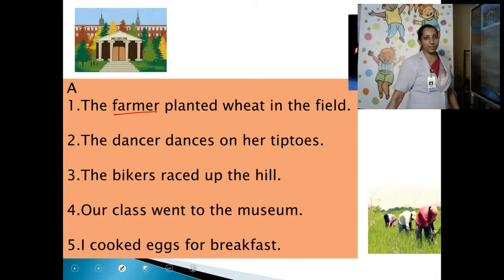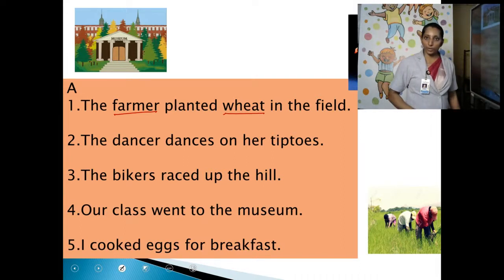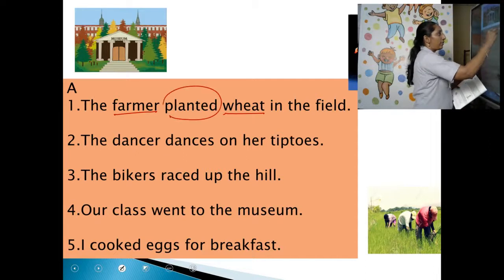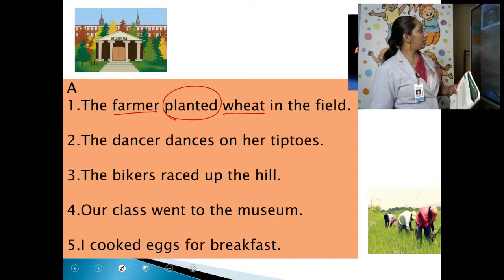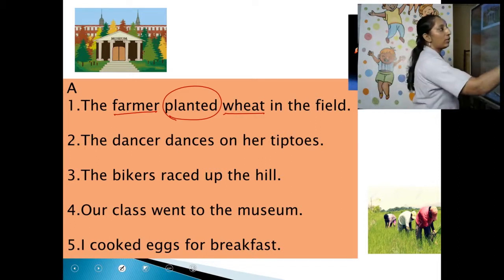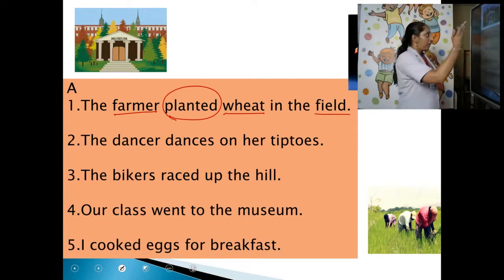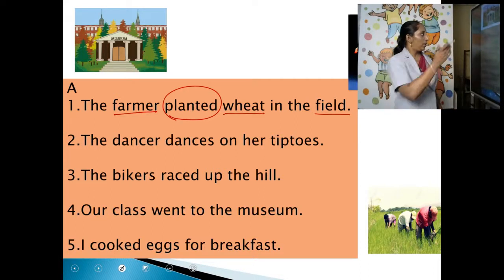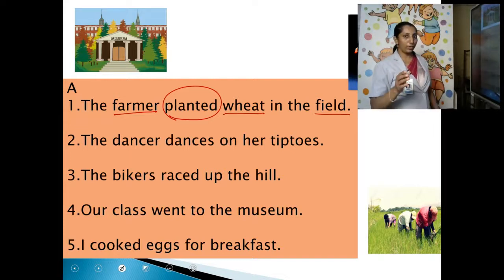Yeah. Farmer is a noun. Planted what? Wheat. That is also a noun. And which is the verb there? Which is the action word? Planted. So please circle planted and underline farmer, wheat. One more noun is there, no? What is that? Field. Field is the name of a place. Wheat is the name of a thing. And farmer is the name of a person. So, farmer, wheat and field are nouns and planted is a verb. Did you do?